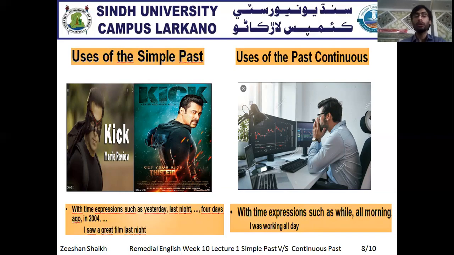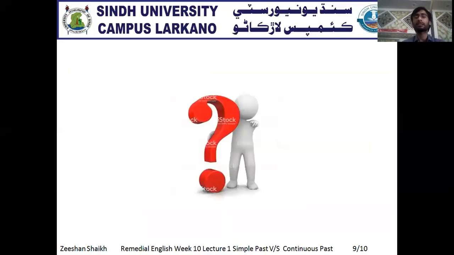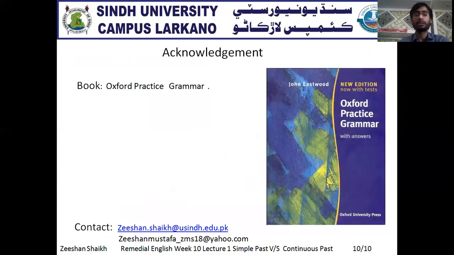Clear? So past simple tense and past continuous are used with different time expressions. The simple past has its own time expressions, and the past continuous tense has its own. Clear? So these are the specific differences between past simple tense and past continuous.